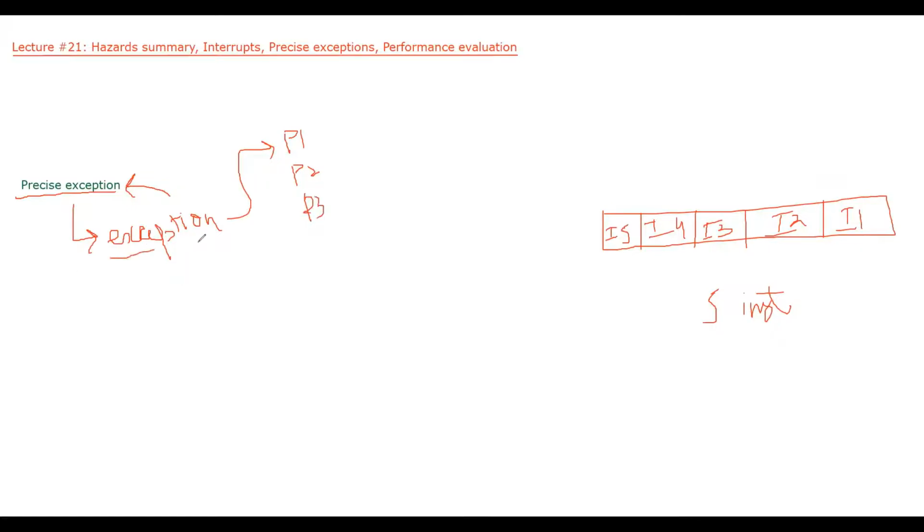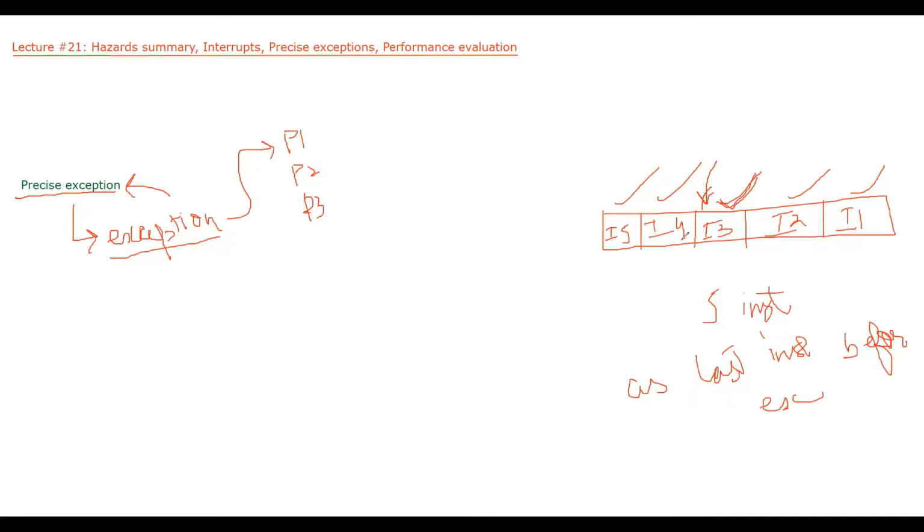When an exception occurred, I have to mark one instruction in the pipeline, any instruction of your choice. You can mark any of these instructions. That is your choice. So mark one instruction in the pipeline as the last instruction before the exception. Let's say we have marked I3 as the last instruction before the exception.